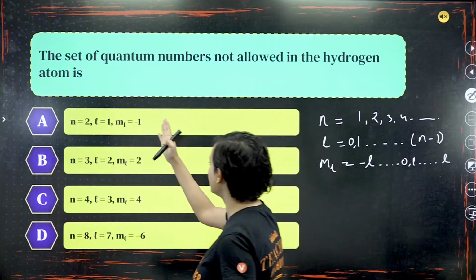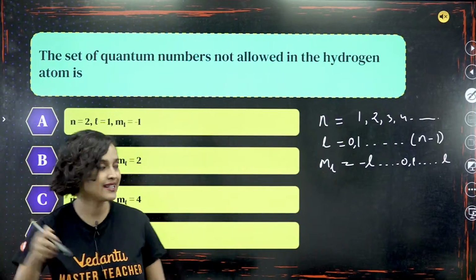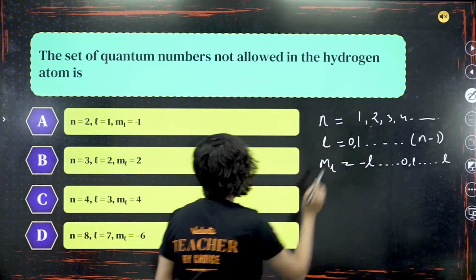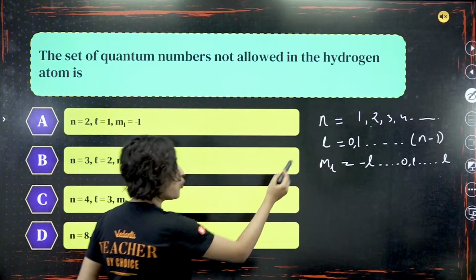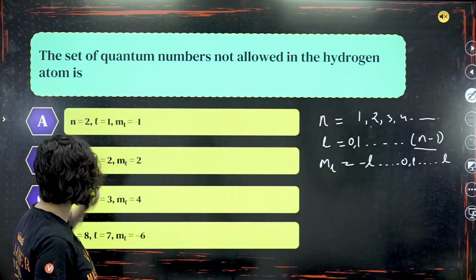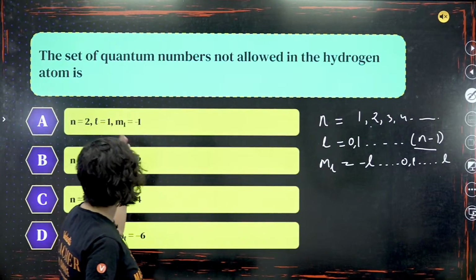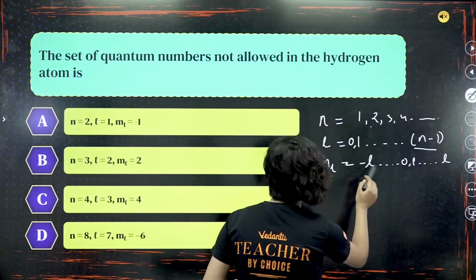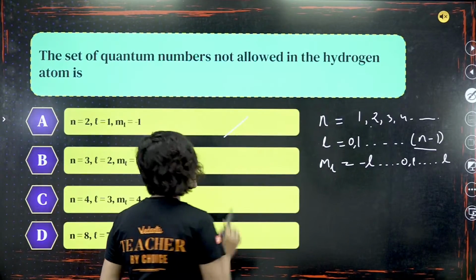Now let's take a look at it. Acha, n is equal to 2. l will be taking 1 because it is n minus 1. And ml is supposed to be minus 1. Makes sense? Option A is correct.